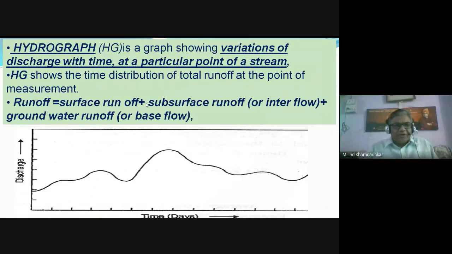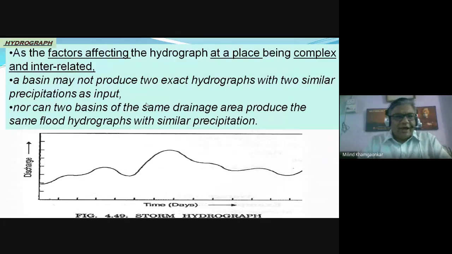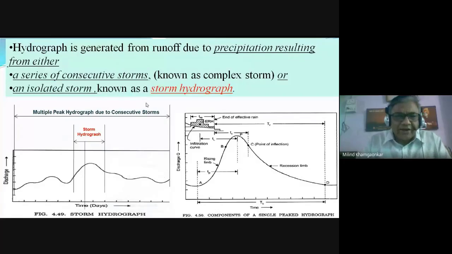Another method to find out the runoff is the hydrograph method. As I have told you, hydrograph is nothing but a graph between the duration and the discharge. And the hydrograph due to a particular storm is called the storm hydrograph, as can be seen on the right side. On the left side, you can see a mass curve of the hydrograph, that is, duration multiplied by corresponding discharges or the runoffs. But if we take out some part of that mass curve, then that hydrograph is called the storm hydrograph.